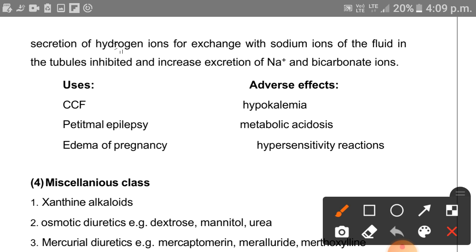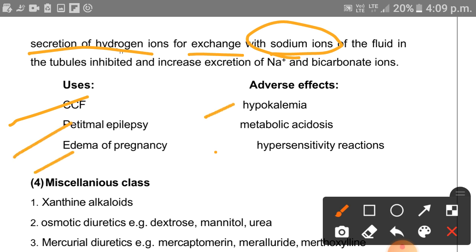Here we can see there is secretion of hydrogen ion by this enzyme, and this hydrogen ion is utilized for exchange with sodium ions. So this enzyme, carbonic anhydrase, is inhibited by carbonic anhydrase inhibitor. Here we can use this carbonic anhydrase inhibitor in CCF condition, epilepsy, edema, hypokalemia, metabolic acidosis, hypersensitivity reaction.